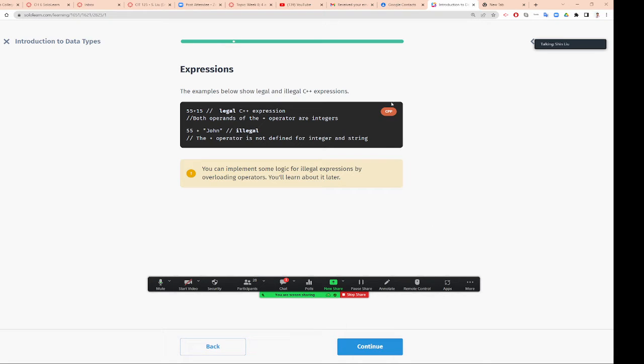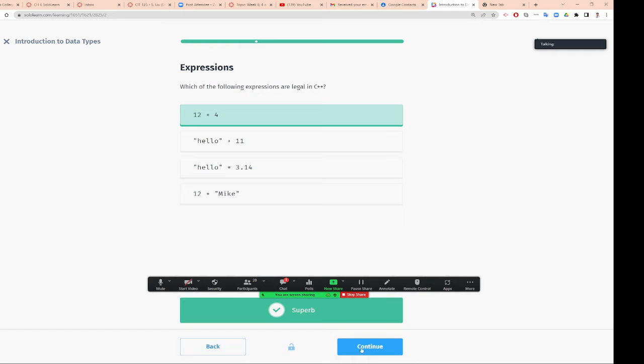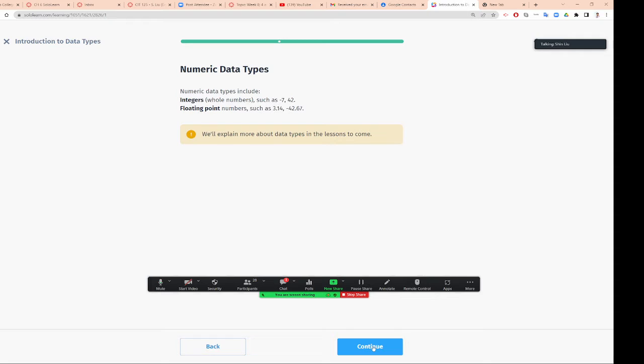The example below shows legal and illegal C++. Okay, so 55 plus 15, that's legal. This is not legal because this is a number and that's a string, and plus doesn't work like that. In Java, yes, you can do that, but you make this become a string too. Oh, not C++, Java. So here, when you do plus, it has to be number to number. Okay? So we need to learn what the numerical data types are.